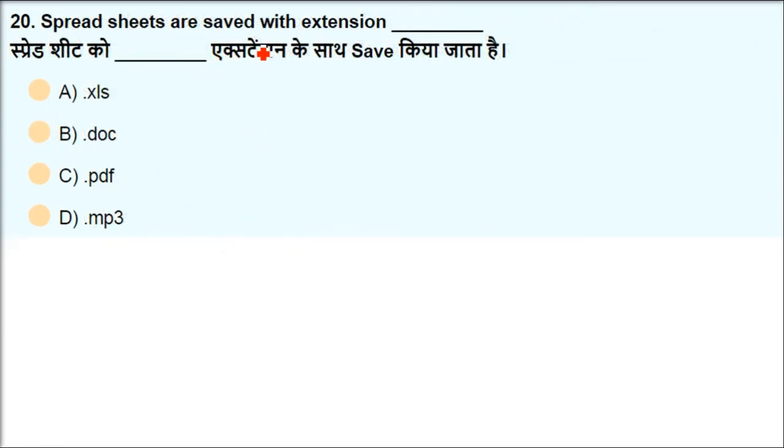Spreadsheets are saved with which extension? We are talking about spreadsheets, again in the Microsoft suite. So we have XLS. Excel sheets are saved in .xls. Excel .xls, that is the Excel sheet, right?